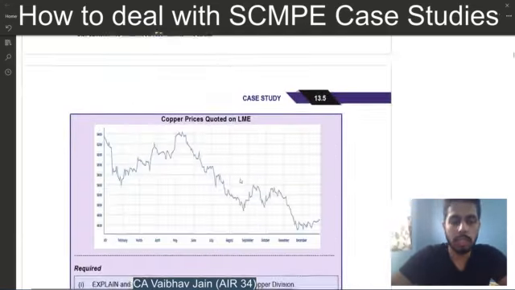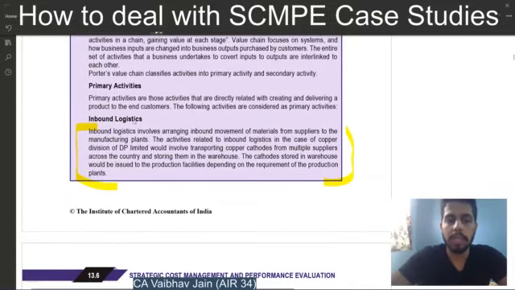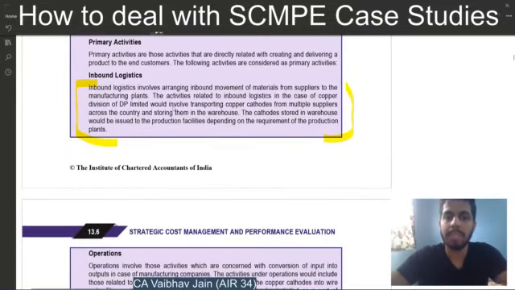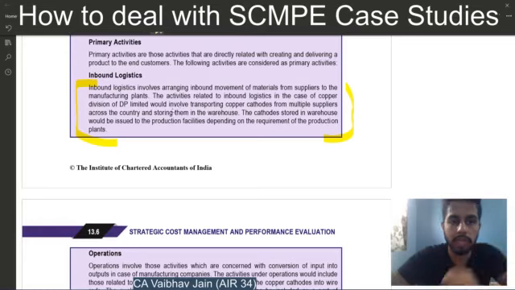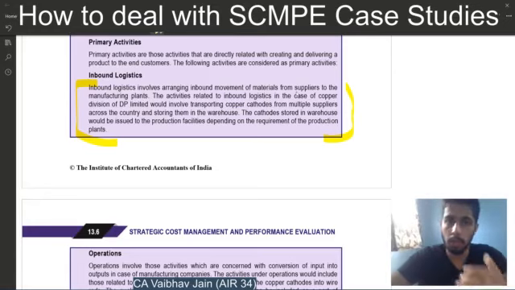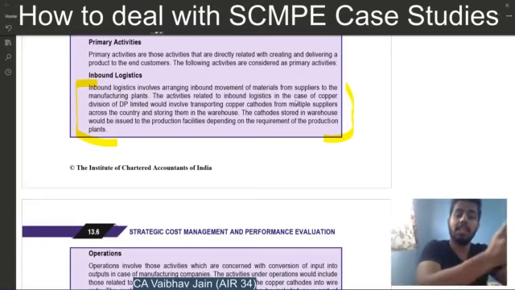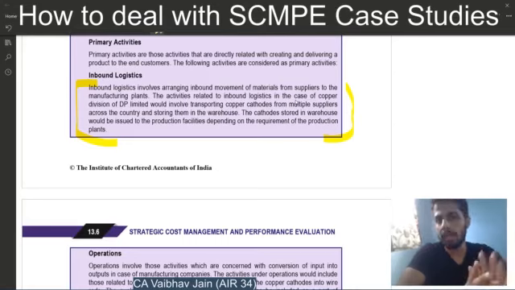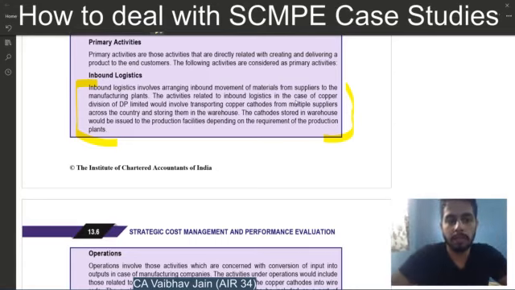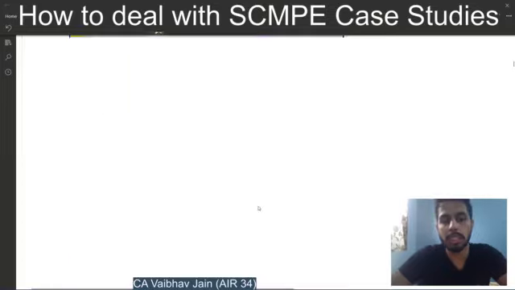Like in this question, what the important markings would be, like inbound logistics you know, but in inbound logistics masala you should know what are the key points. Like if you read this paragraph, inbound logistics involves arranging inbound movement of materials from suppliers to manufacturing plants. This thing you will read as it is in the value chain analysis concept. So what is the point of marking the same thing here? So in this case there is nothing to mark, but when I read the same inbound logistics in case study